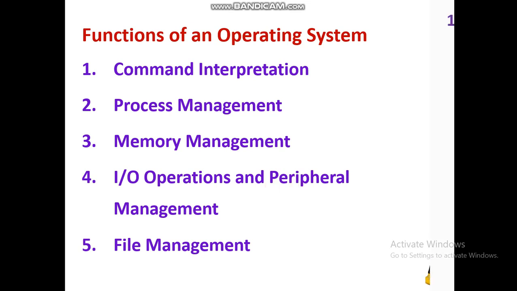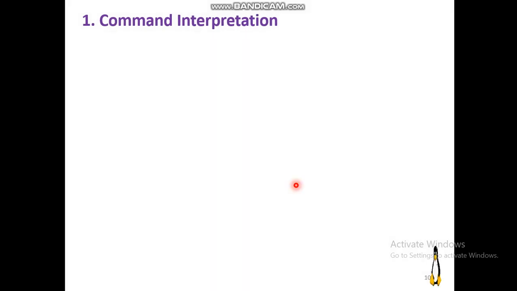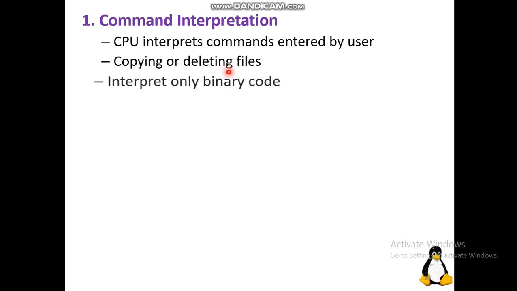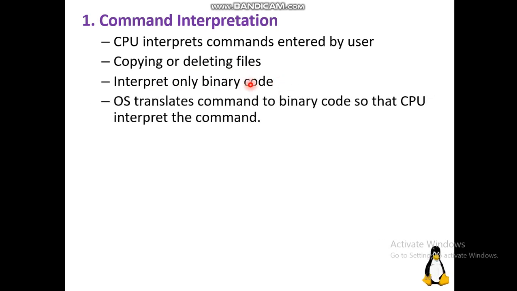The first one is command interpretation. Command interpretation means whenever commands are entered by the user, they are interpreted by the CPU. The command may include copying or deleting files. Whatever the command the user gives, it is interpreted only in binary code. This binary code is translated into the code that the CPU understands.